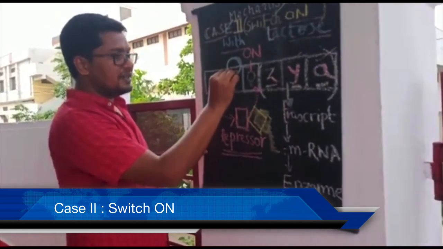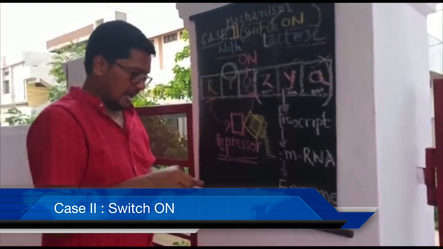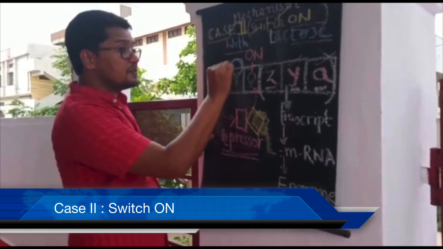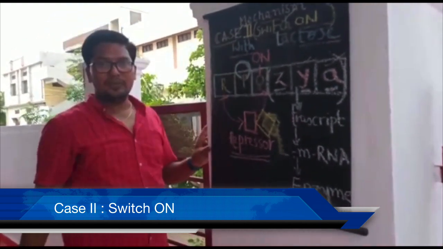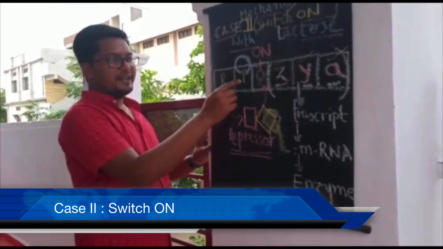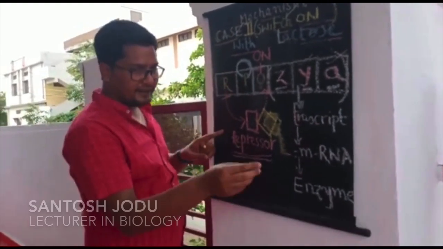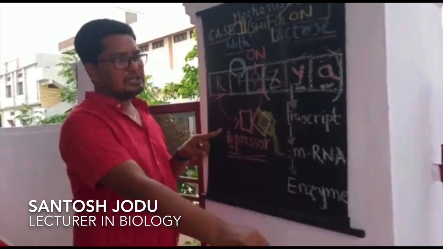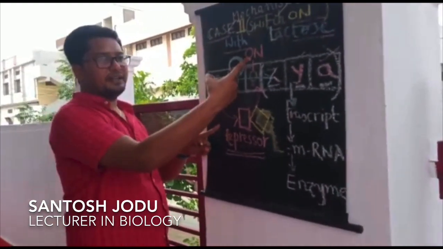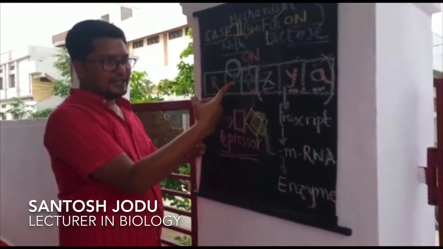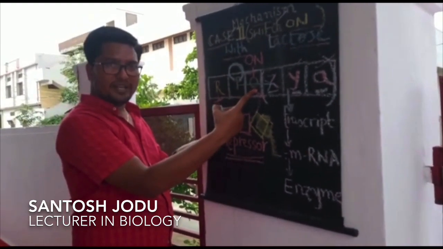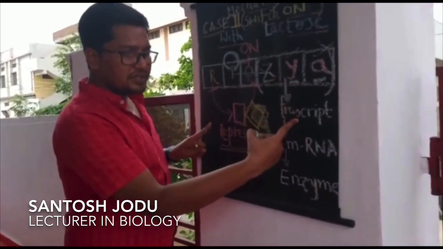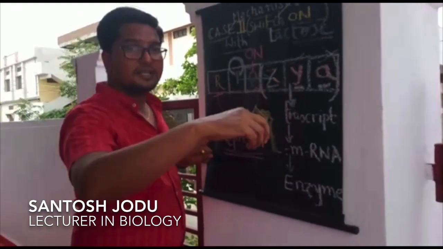So you can see here this is promoter, and on promoter which enzyme is present? RNA polymerase enzyme is present. Now RNA polymerase enzyme can easily cross the operator because operator is on. As RNA polymerase enzyme crosses the operator, the 3 structural genes are transcribed.